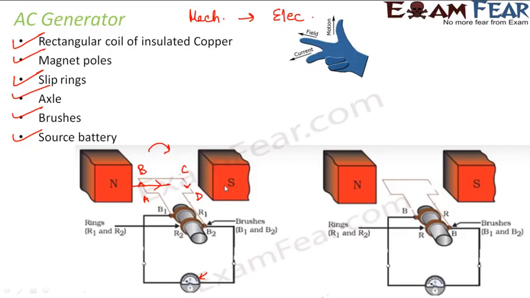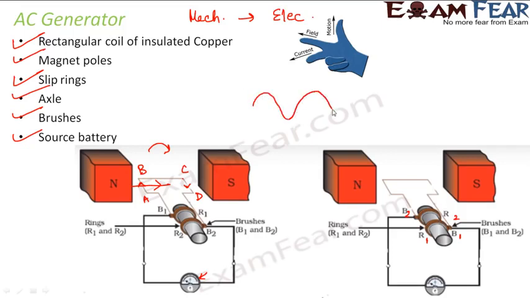Right? Now, after half a cycle, what happens? So after half a cycle, basically this entire thing gets rotated. So B1 comes this side, and B2 comes this side. Similarly, R2 comes this side and R1 comes this side. So the entire thing gets rotated, because in this case, the rings are attached in such a way that as the coil rotates, the entire setup also rotates. Now, the moment this happens, what happens? The direction of the induced current gets reversed, and that is why this is an AC generator.